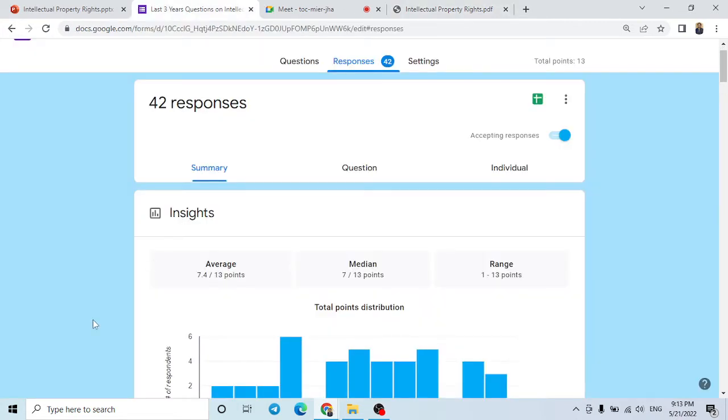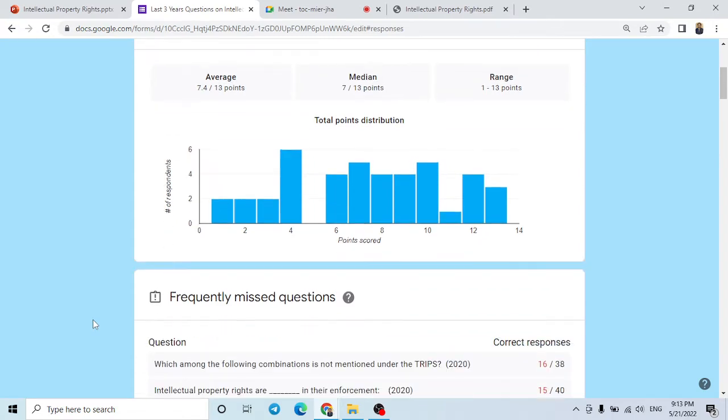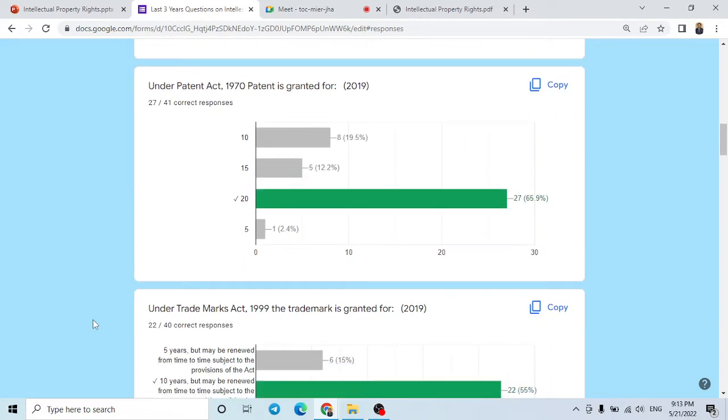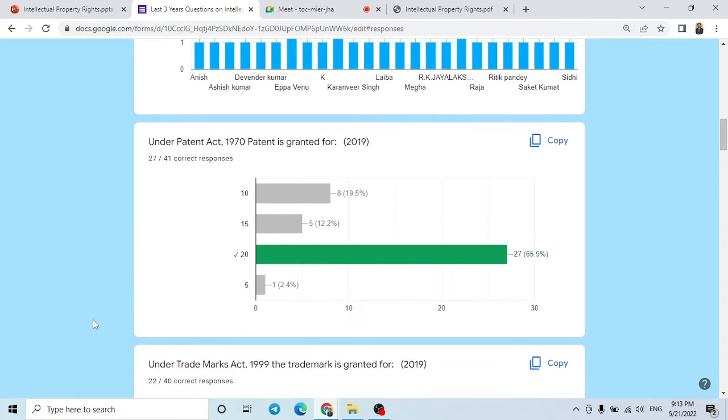The good thing is that in the entrance they are still asking some basic questions. They are not going much deep. They are asking about the years, on what thing we are giving copyright, on what thing we are giving patent. These are very basic questions which you should have command over. If you read once or twice, you can easily understand the concept. These are the basic concepts.